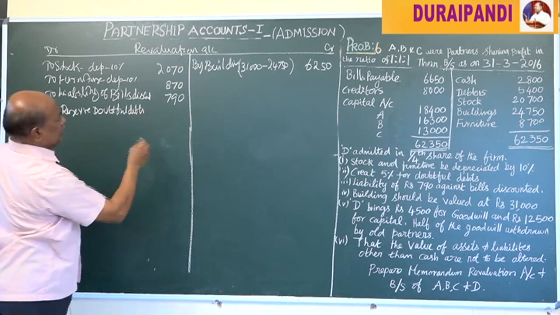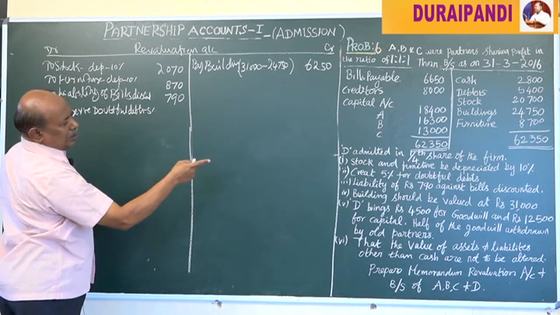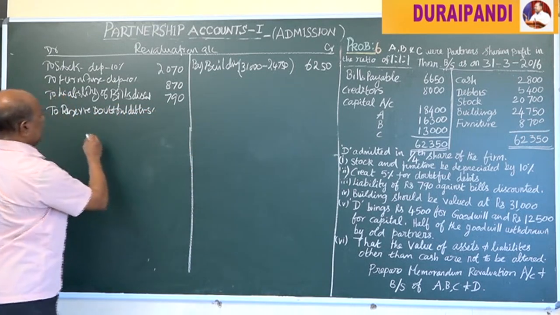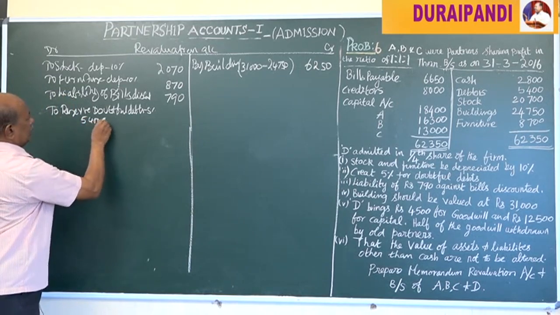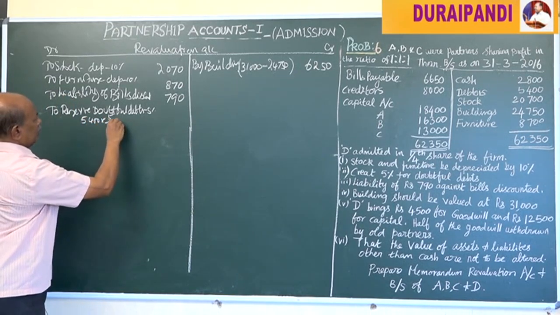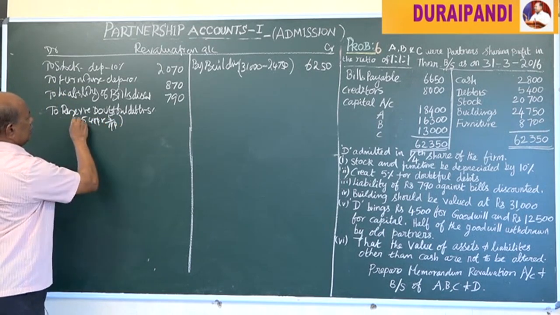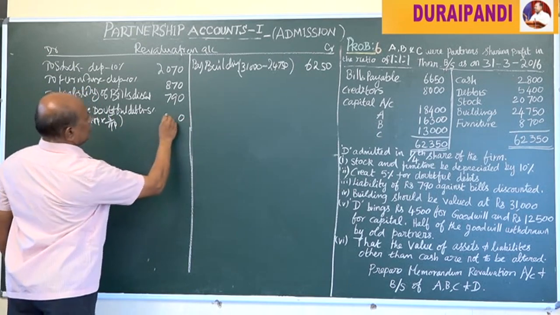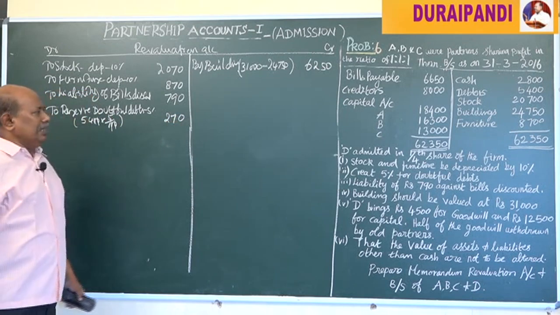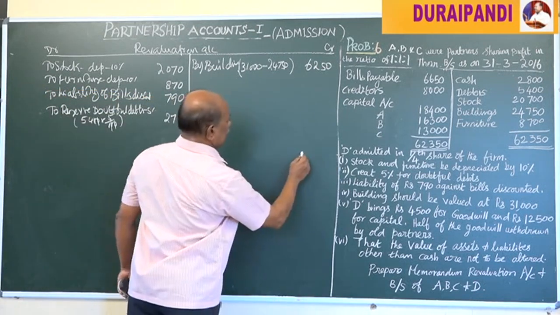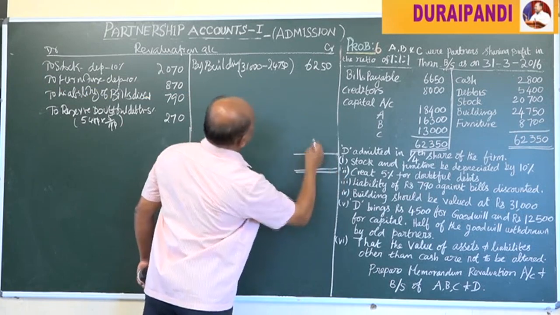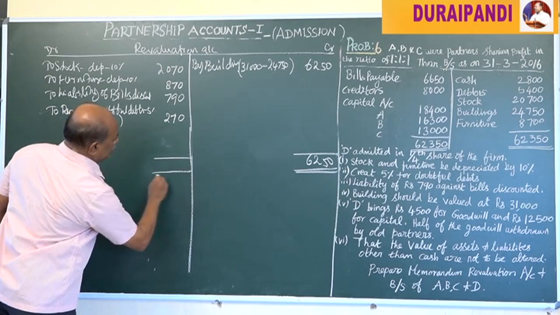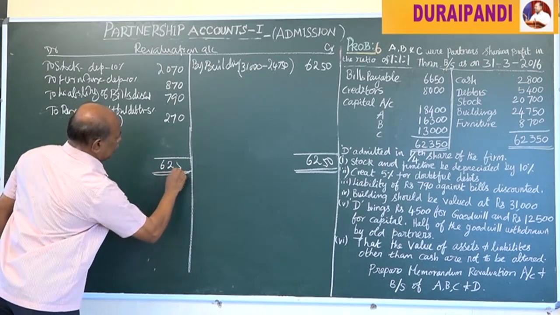We should calculate 5% on 5,400, that is 5,400 into 5%, which is 270. Now we have to close the account. 6,250 on both sides.